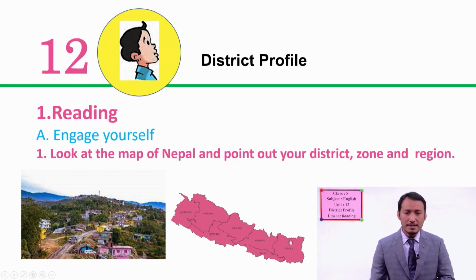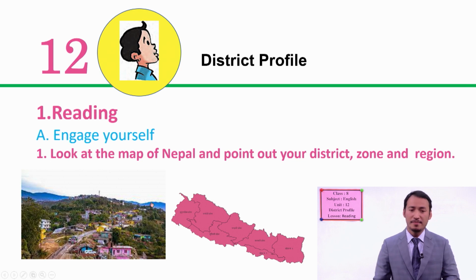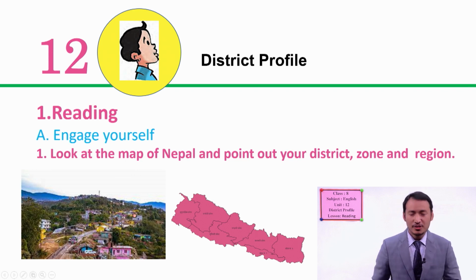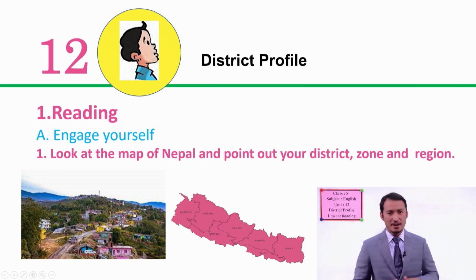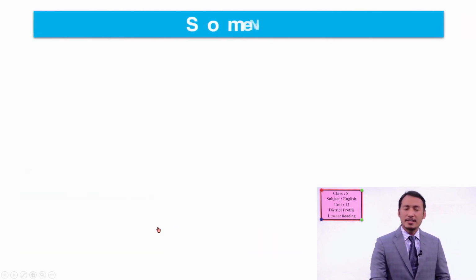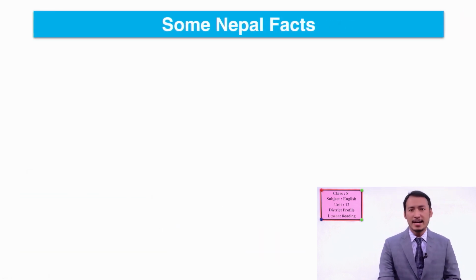We are going to talk about where your district lies here. We have only the province mentioned in this picture. I'll show you another picture as well, so you have something in your mind about this place. This place is called Dadeldhura. So we are going to read a text about Dadeldhura today. Okay, students? Let's talk about some facts before we start.